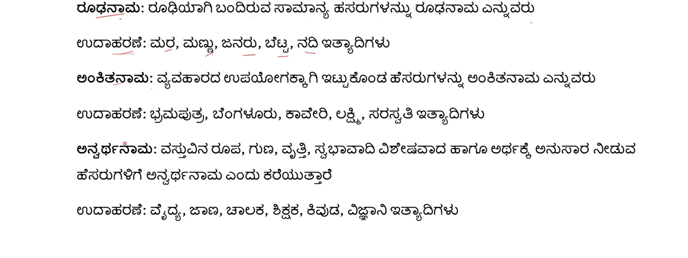For example, Brahmaputra. Brahmaputra is a name of a river. It is a specific name of the river. It is not just any river. We are specifically talking about one river. That is why it is a proper noun.